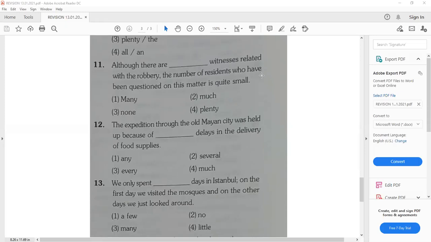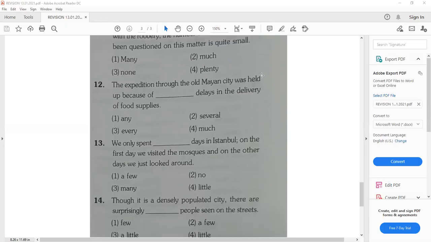Now, we only spent dash days in Istanbul. On the first day, we visited the mosque, and on the other days, we just looked around. 13th. A few, no, many, little. Yes, a few. A few.